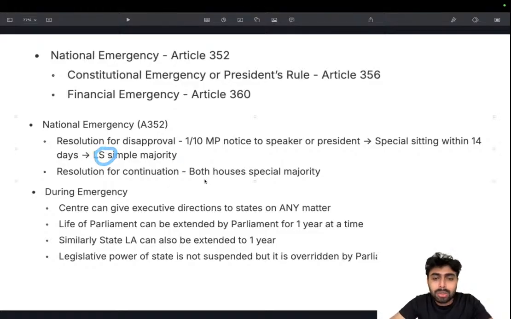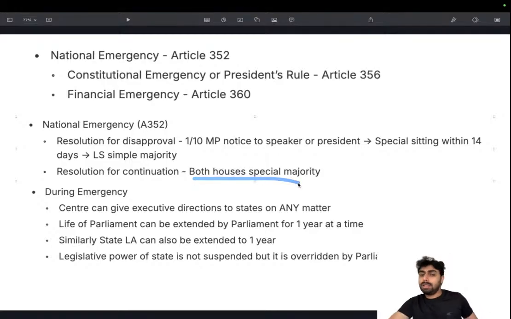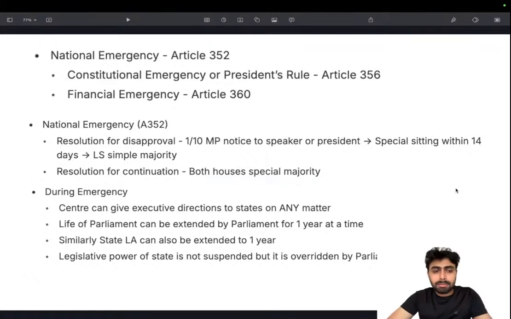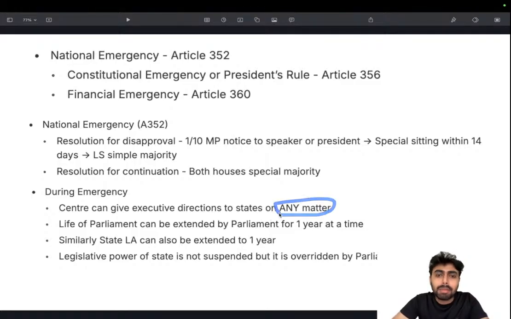Okay. Resolution for continuation. If a national emergency is in place and it's about to end, and a resolution for continuation is placed, both houses need to pass it in special majority. That's one thing. Also, another thing that can go wrong when you're not very clear about the concept is that during emergency, center can give executive directions to state on any matter. Any matter. It's an extreme statement, but it's right. Okay.